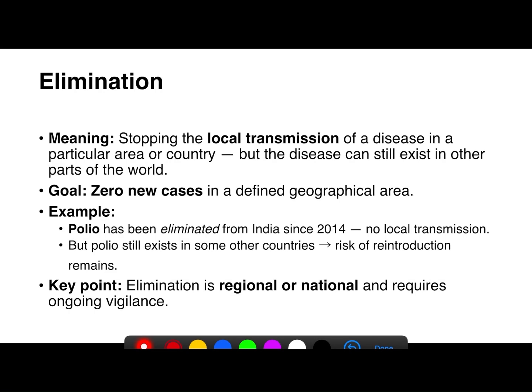Next is the elimination. Elimination means the complete interruption of transmission of a disease in a defined geographical area. It means we are stopping only the local transmission of disease, but the disease can still occur in other parts of the world. And in elimination, the goal is to have zero new cases in a defined geographical area.